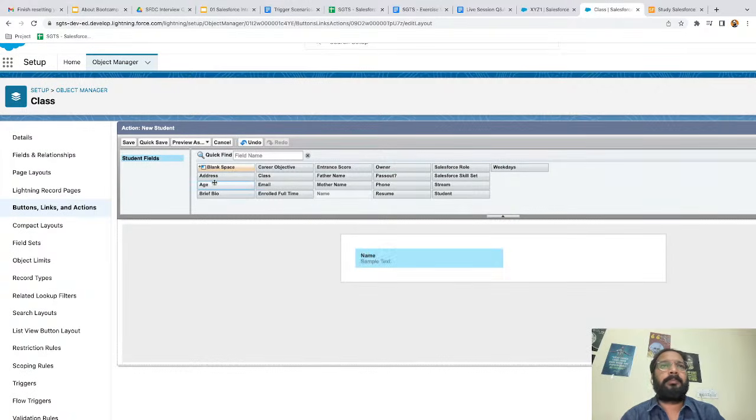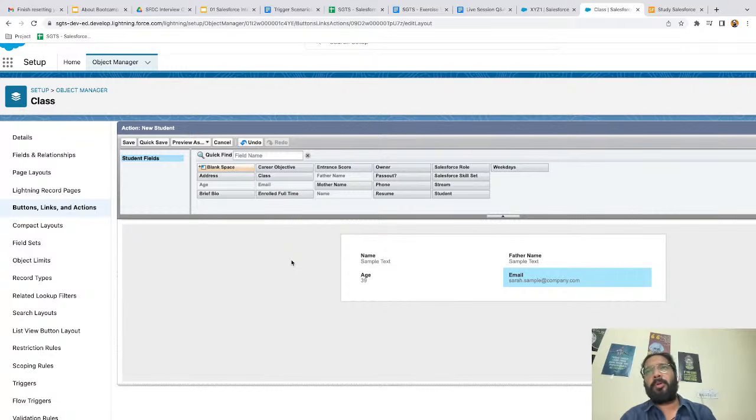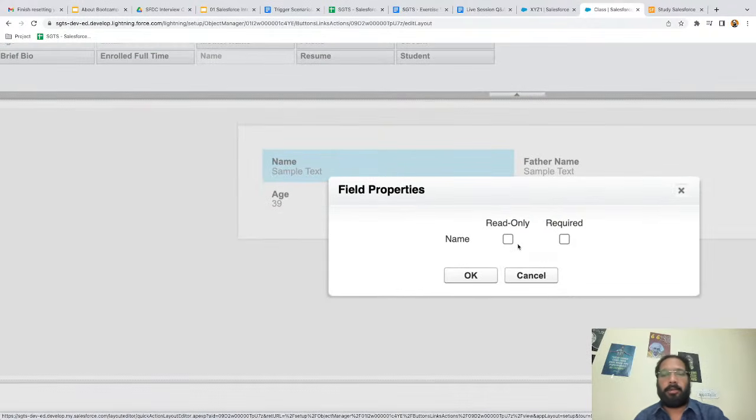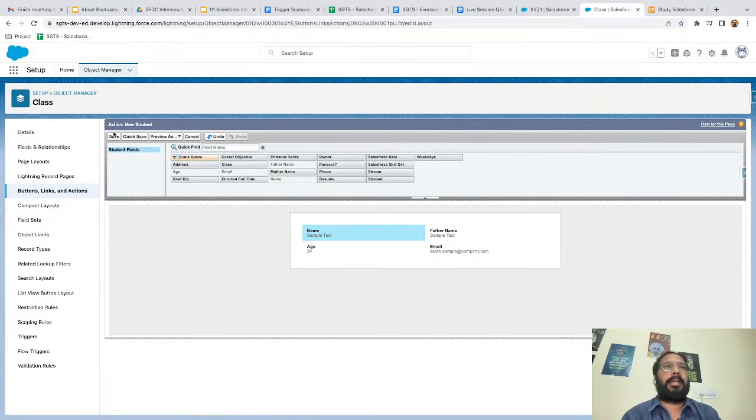So I'm placing name, I'm placing age, I'm placing father name, I'm placing email. So these few fields I'm placing, right? If you want more fields to be placed, you can go ahead and place them. And here you can see this icon is for remove, this is for properties. If you click, from here you can select whether you want to make that field read only or required, right? So it is similar to page layout, but this page layout is specific for that action that we are creating. Okay, so it is having only 4 fields, and I'm just clicking on save.